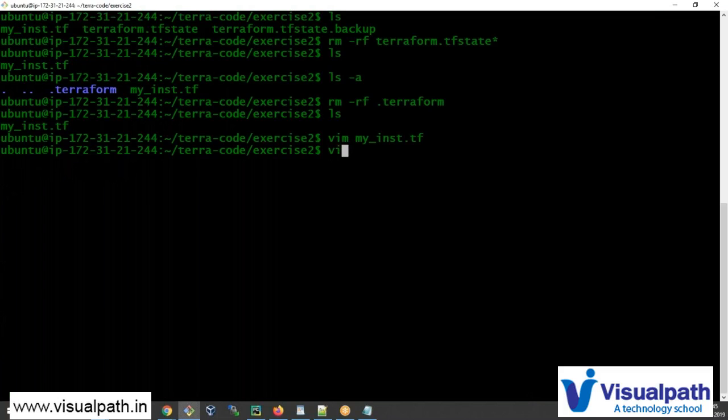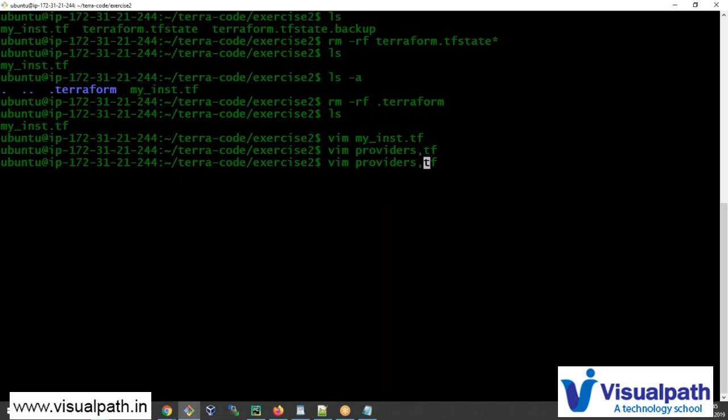And I'm going to create a different file, providers.tf. Sorry, I've typed a comma there, it should be dot tf, and I'll put the provider here. I'm not giving access key and secret key, so I'm just removing them. In place of region, I will give a variable.